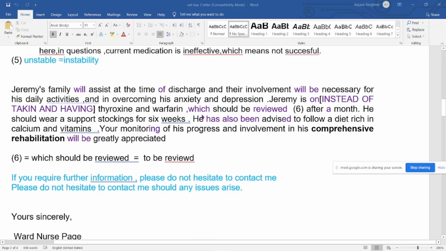Now comes the third paragraph. In the first paragraph, what happens mostly, if you are writing who was admitted, in that case it is showing that it's a past tense. Mostly the first paragraph happened before or at the time of examination. The main purpose will be discussed in the first paragraph. I haven't written in the format now, but it shows that you know how to use the past tense.